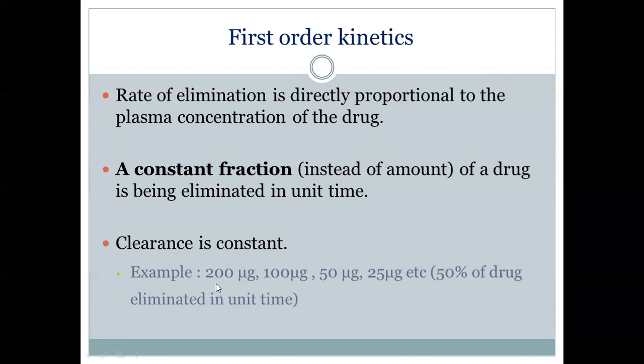You can see this example: 200 microgram becomes 100 microgram in 1 unit time. Then after that, the 100 microgram becomes 50 microgram in another unit time, and so on. So what is happening? 50% of the drug is eliminated in unit time. So it is a constant percentage of the drug which is eliminated in unit time. And this is called the first order kinetics. This is followed by the majority of the drugs.